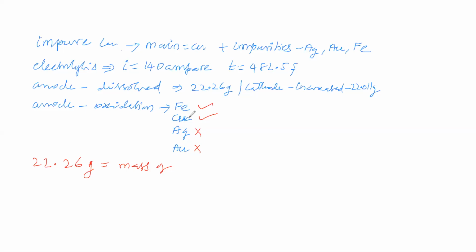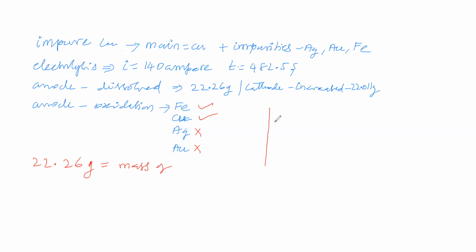Okay. So one student says that 22.26 gram is the mass of iron and the mass of copper. You are saying that iron and copper are undergoing oxidation, therefore they are converting into respective ions and going into the electrolytic solution. That is what you are saying. Okay.